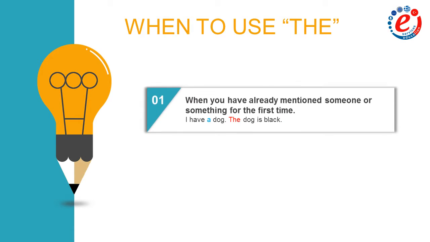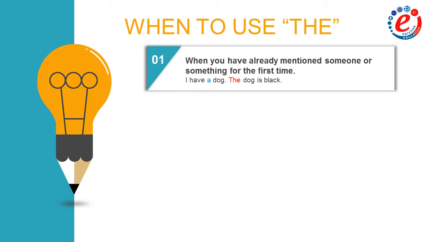First of all, we use the when we have already mentioned someone or something for the first time. For example, I have a dog. The dog is black. Here I first say a dog because I haven't talked before about it. But once I have introduced it to the sentence, then I say the dog because it is known to you.